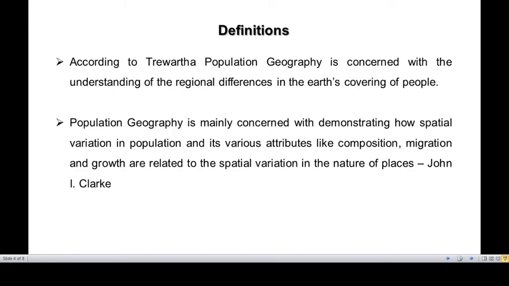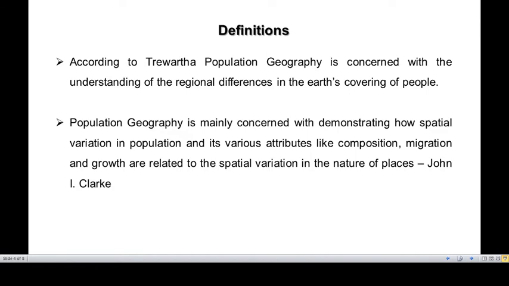Going ahead with what scholars say about population geography, according to Trewartha, population geography is concerned with the understanding of the regional differences in the Earth's covering of people. Now, what does this mean? It means population geography is mainly focused on understanding regional differences in terms of population, that is, where on the Earth people are distributed, for different reasons and different aspects. Those regional differences we try to understand in population geography.